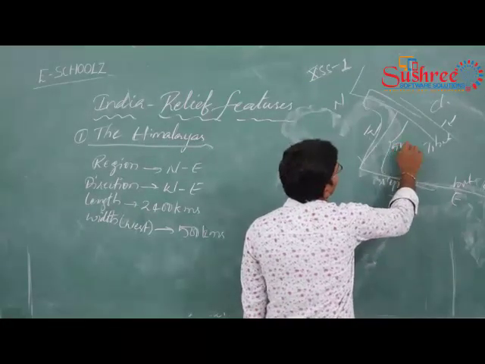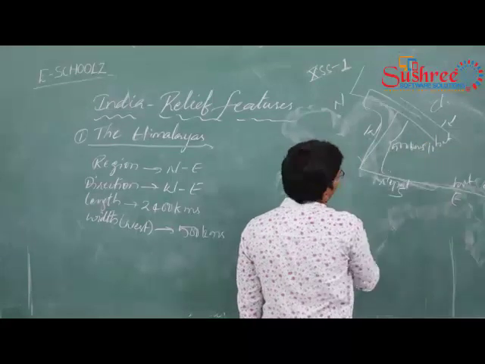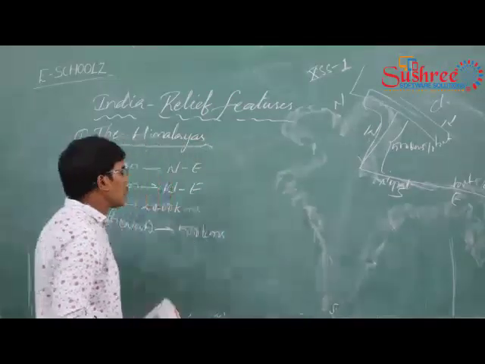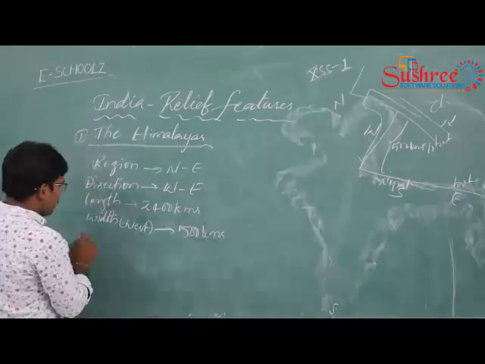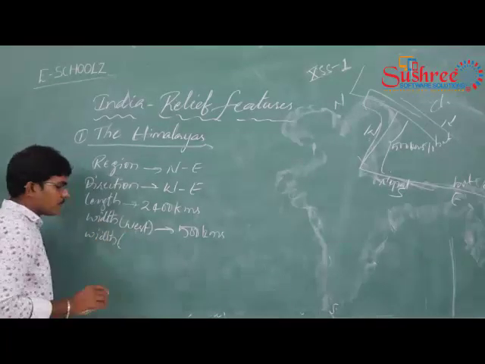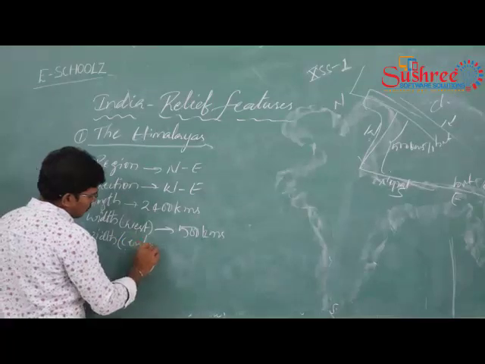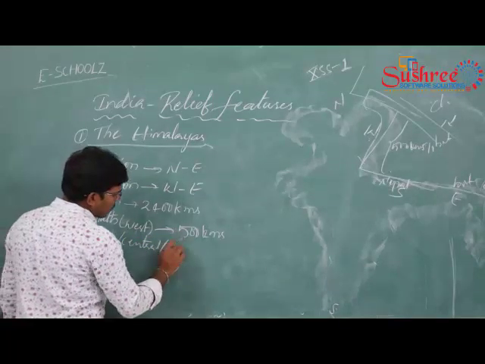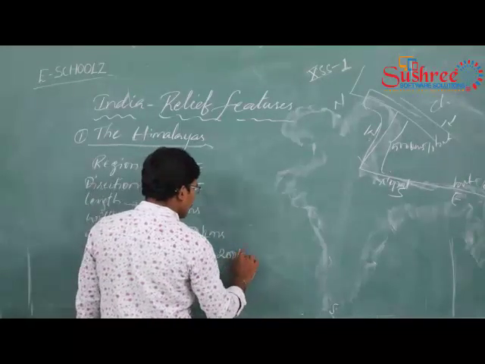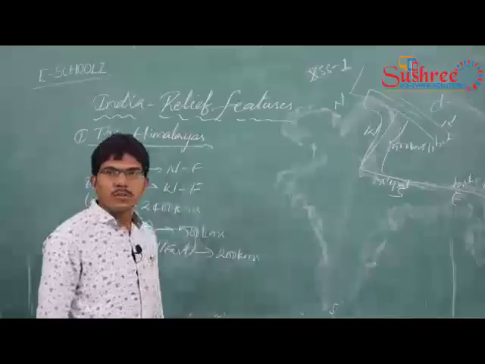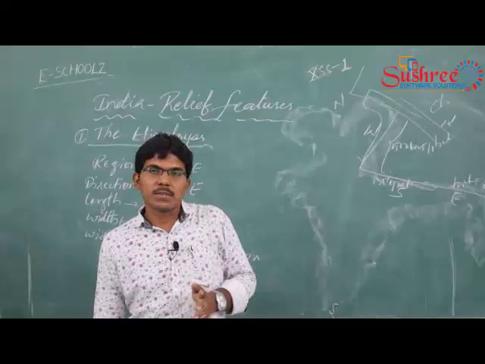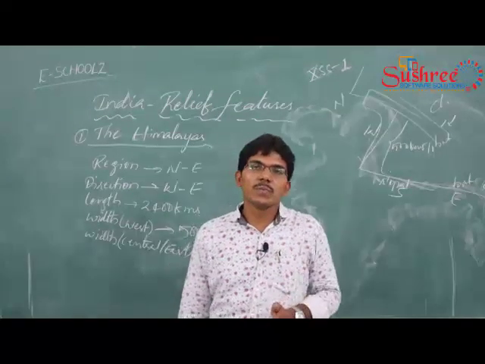So this is nothing but 500 kilometers, and the total length from west to east is 2,400 kilometers, and the width of the Himalayas at central and eastern part is nothing but 200 kilometers. Okay, 200 kilometers.